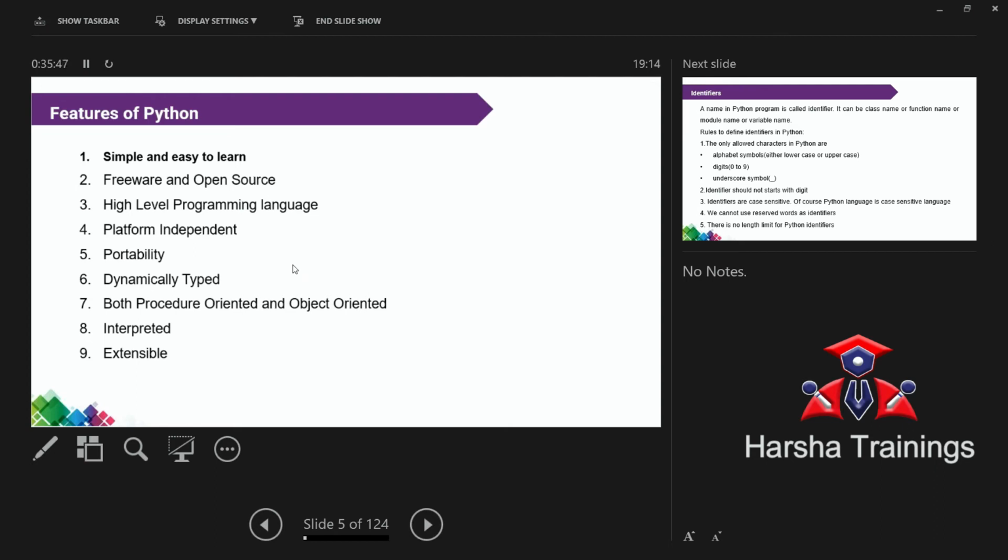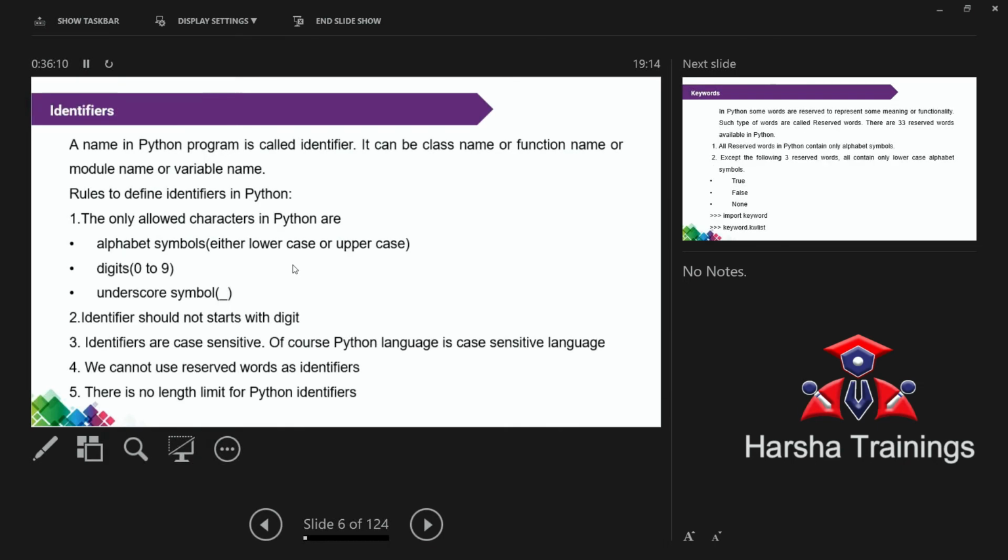Even though it is slow, because of the remaining features, it has become so popular. Java also. Why is it popular? Even though it is slow, it is not in milliseconds or seconds, just a fraction of milliseconds. Okay. All these are features of Python programming. Now, coming to the original topics.